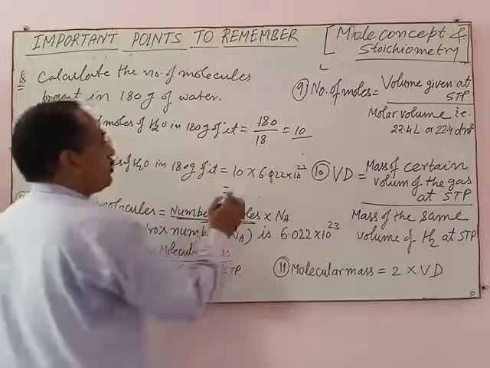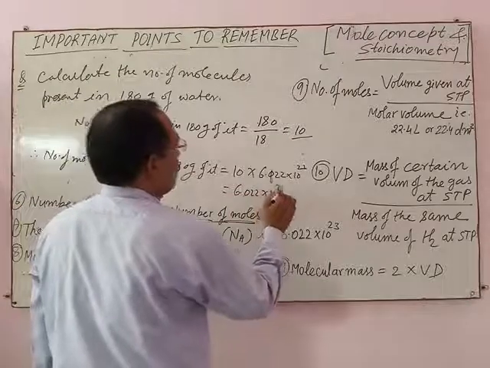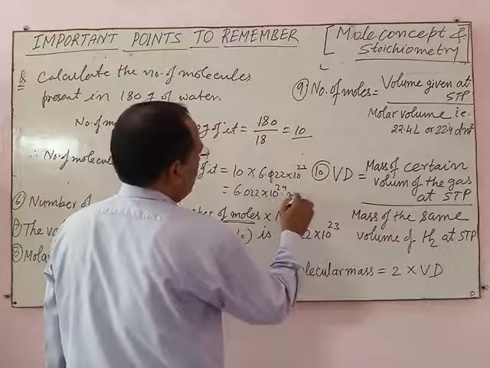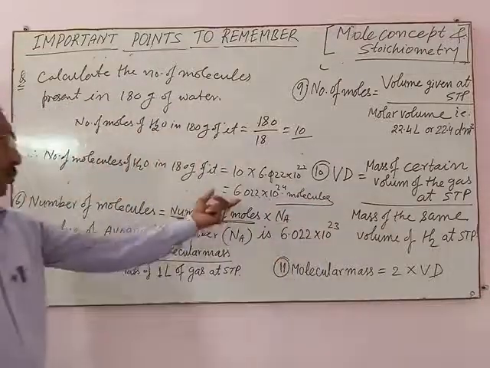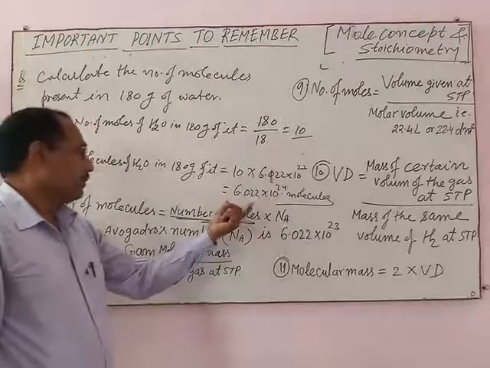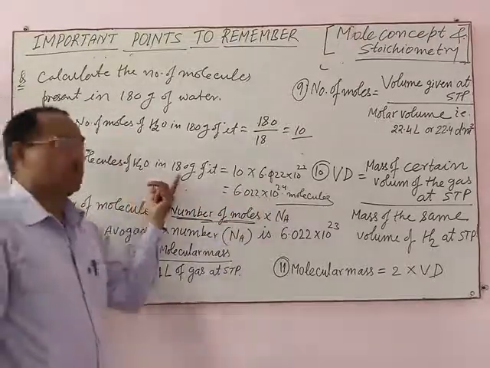This comes equal to 6.022 into 10 power 24 molecules. These are the number of water molecules present in 180 grams of water.